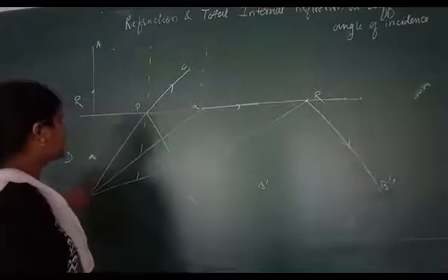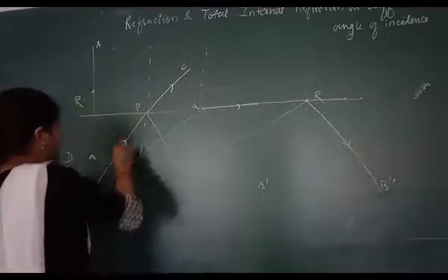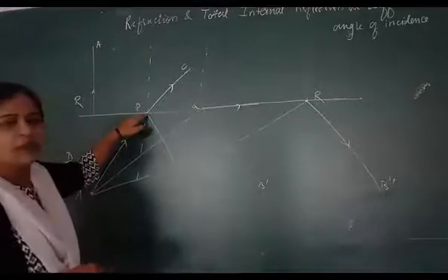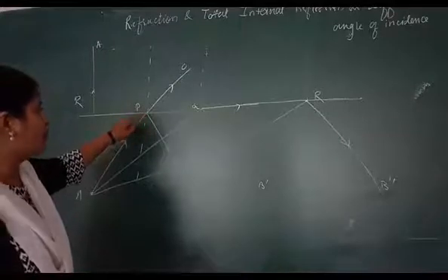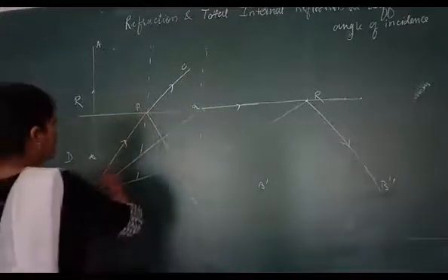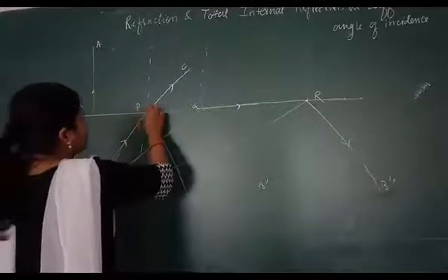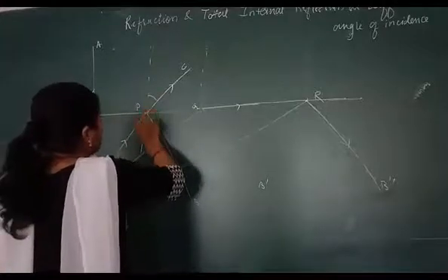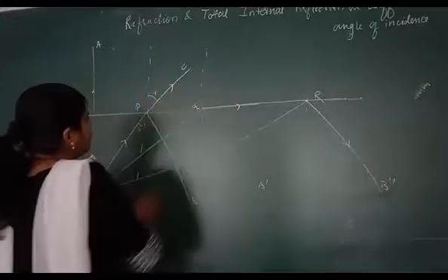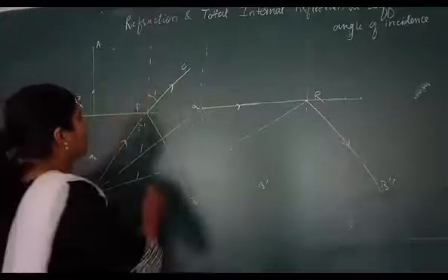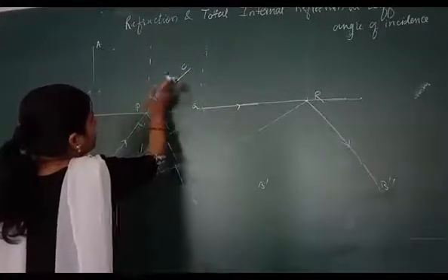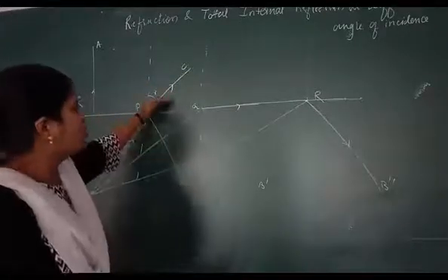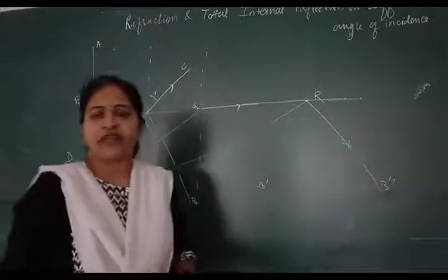Second condition: when this ray of light is incident on the medium of separation, what do you find? When it passes from a denser medium to a rarer medium, it moves away from the normal. It is slightly diverted. So here the angle of refraction is greater.